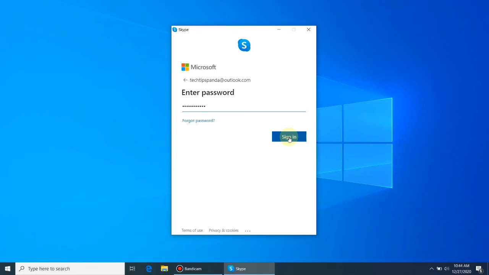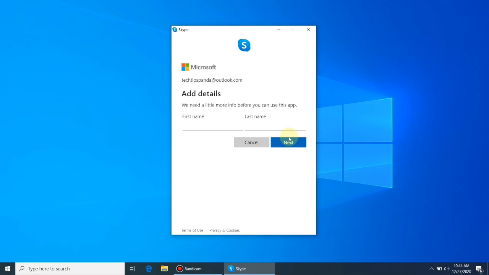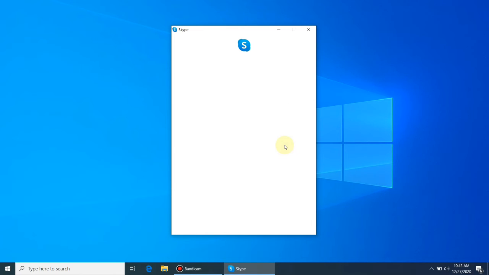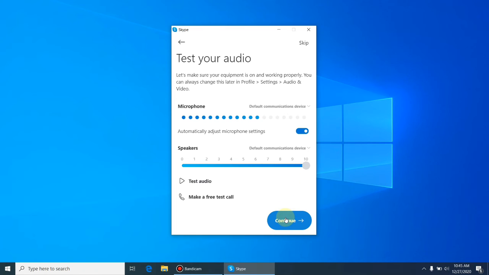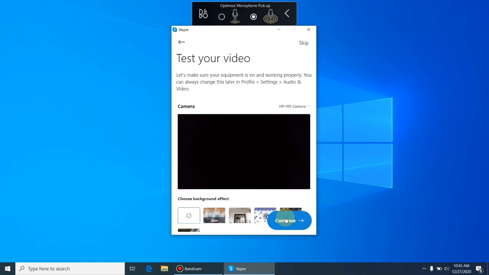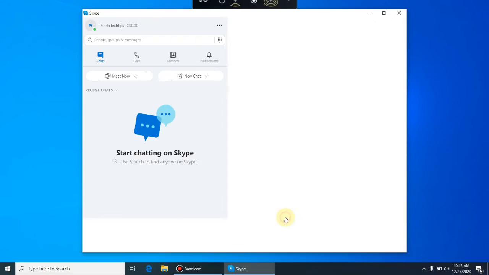Skype will ask for a first name and last name that will be displayed in the Skype contact list to other friends. Press Next. And very soon, you will see Skype start initializing. Add your profile picture, if you like. Test your audio device, if it is connected to your PC. Check your camera device if it is connected to your PC. Now installation and setup of Skype is done.